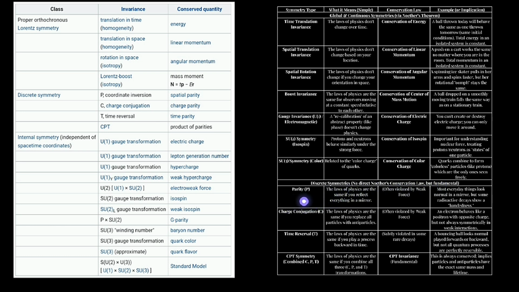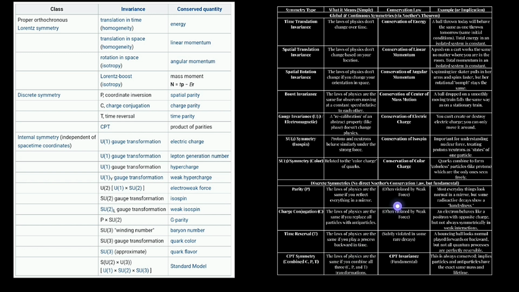So there is parity, which states that the laws of physics are the same if you reflect everything in a mirror. Then there is charge conjugation, which states that the laws of physics are the same if you replace all particles with antiparticles. Then there is time reversal symmetry, which states that the laws of physics are the same if you play a process backward in time. And then there is CPT symmetry, which is combined charge, parity and time symmetry, which states that the laws of physics are the same if you combine all these three.